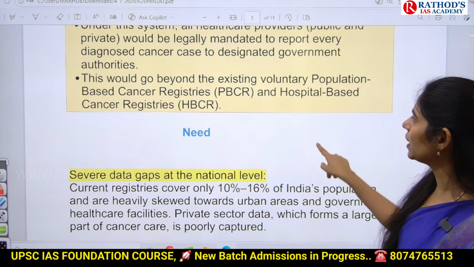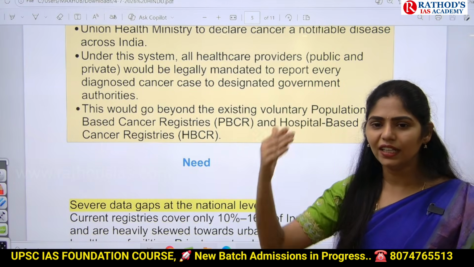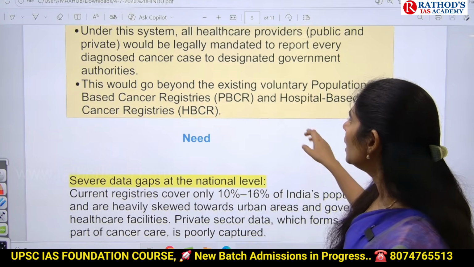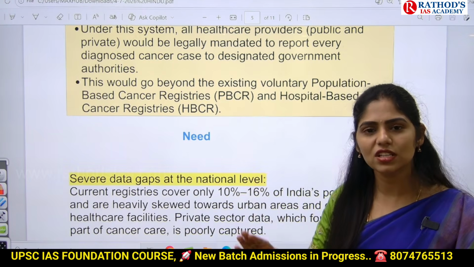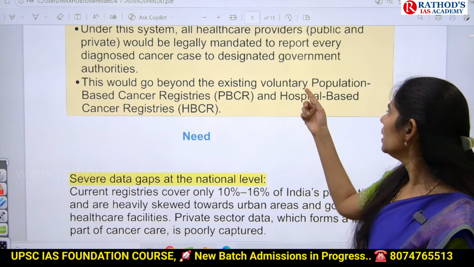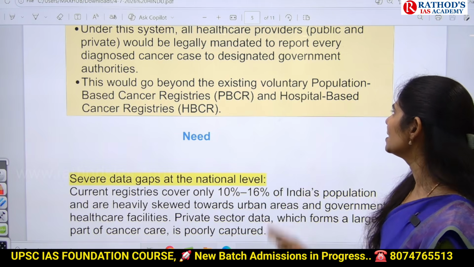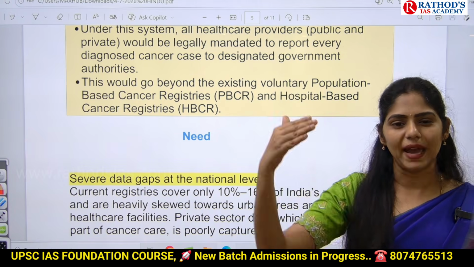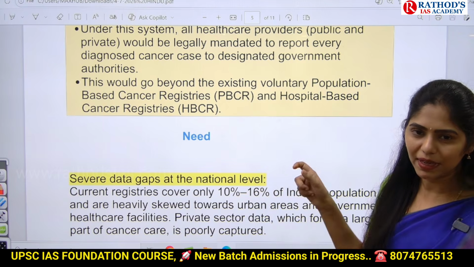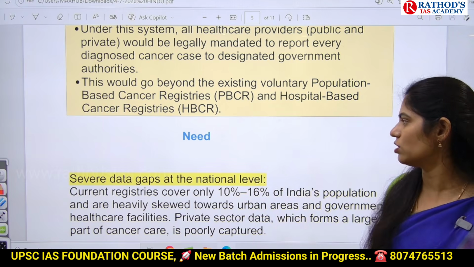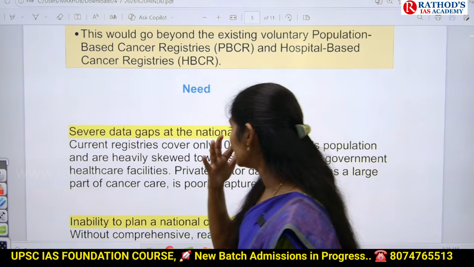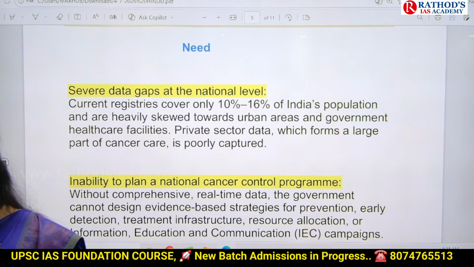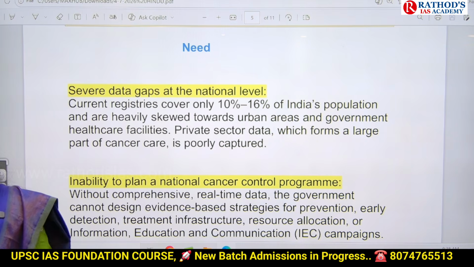And the next one here is, we can maintain proper data related to cancer patients. If cancer is declared a notified disease, it will go beyond existing voluntary population-based registries. Now we have to go for mandatory maintenance of records of cancer patients. And why do we need this? Because there are lots of data gaps. Only in 17 states have they declared it a notified disease.